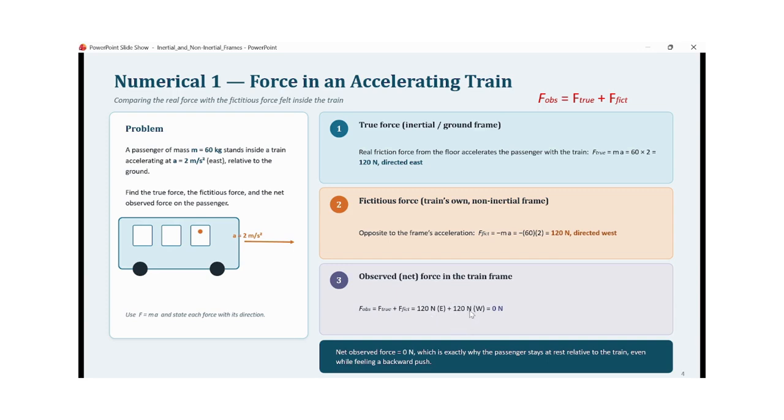So this will be with a minus sign, so the resultant will be 0 Newton. So the observed force on the person standing inside the train will be zero, and because of this zero net force, the person stays at rest with respect to the train. It is not in motion, or it is not accelerating or decelerating with respect to the train.